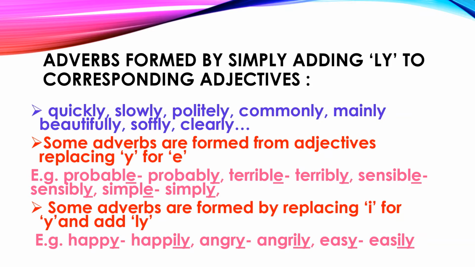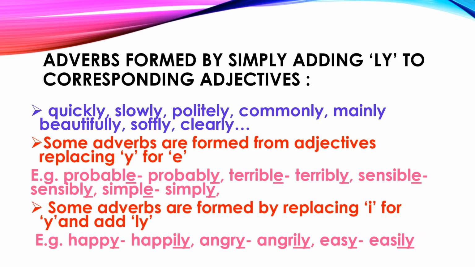Some adverbs are formed from adjectives by replacing e with y. Now let's see some examples in this regard. See now: probable, probably; terrible, terribly; sensible, sensibly; simple, simply. Now you can see in these words, see the first word, probable.